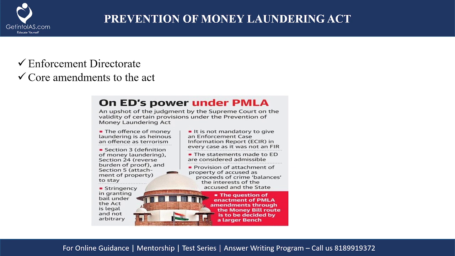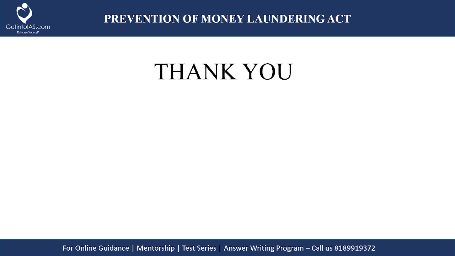The first issue we saw is the summoning issue. The next is about arrest. The next is about bail, and we have seen about ECIR, the Enforcement Case Information Report, and we saw about the burden of proof and the attachment of property. So these are the amendments made to this Act which are under severe criticism. So this is all about this Act.